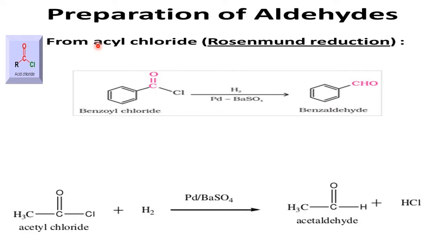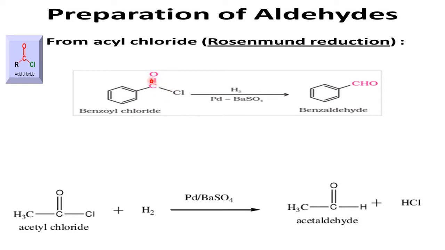First we study a few methods of preparing aldehydes, then we will go to the preparation of ketones. The first method is from acyl chloride. The COCl group is called acyl chloride.